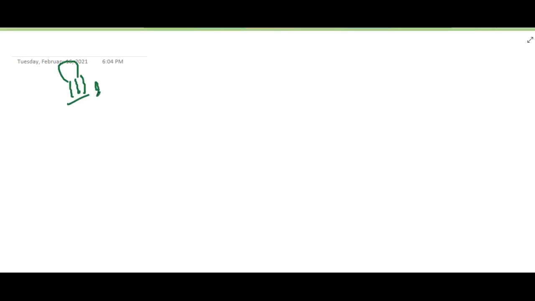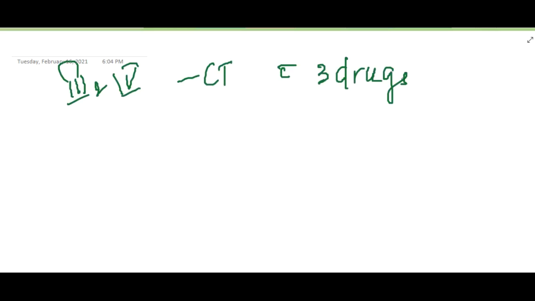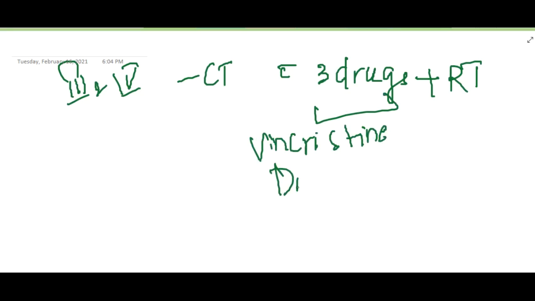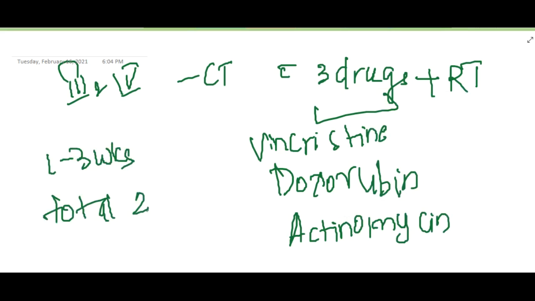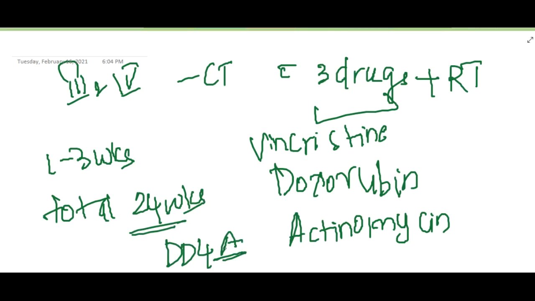In stage 3 and stage 4, we give chemotherapy with 3 drugs plus radiotherapy. The 3 drugs are vincristine, doxorubicin and actinomycin. It is given every 1 to 3 weeks, for a total of 24 weeks. This regimen is DD4A, that is you give vincristine, doxorubicin and actinomycin.